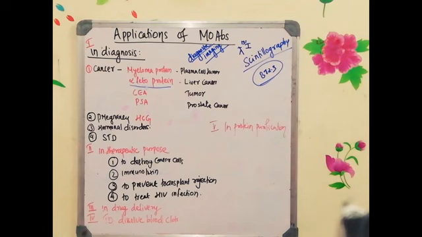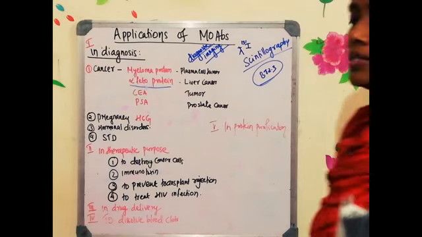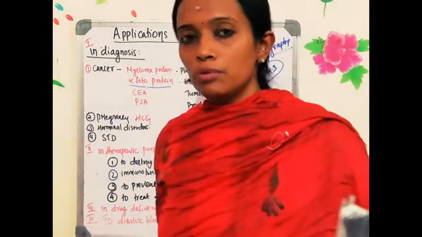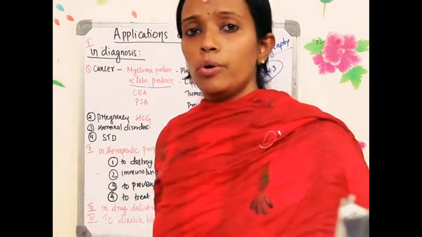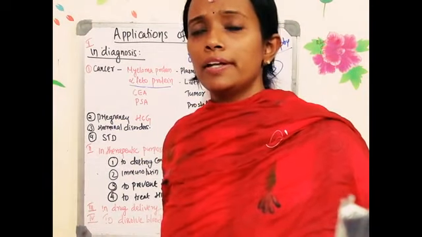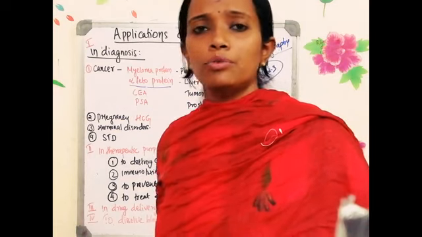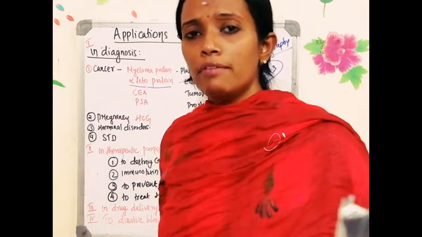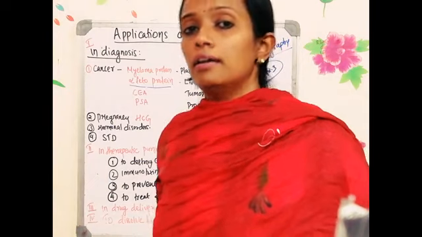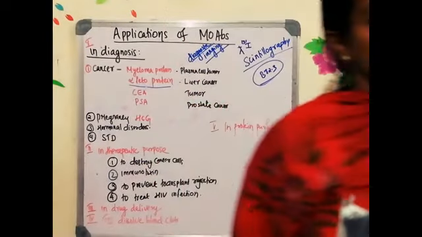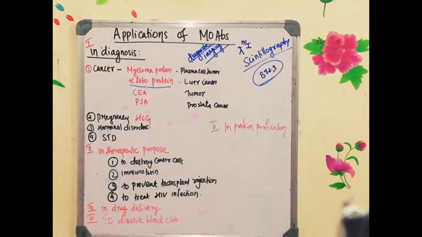So with the advent of monoclonal antibody based diagnosis, the COVID-19 test is also done with the help of the antibody. That is a very quick one. Otherwise you have to culture it and then look for some of the viral protein, so many steps are there. But once you have the monoclonal antibody, it is very easy to detect the infection or the disease. That is the advantage of monoclonal antibody.